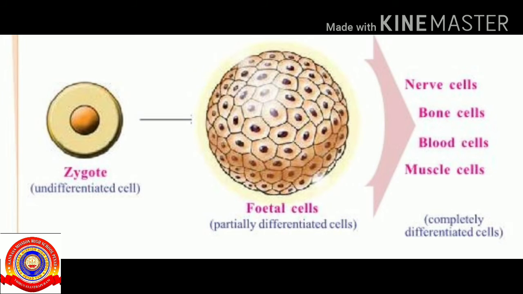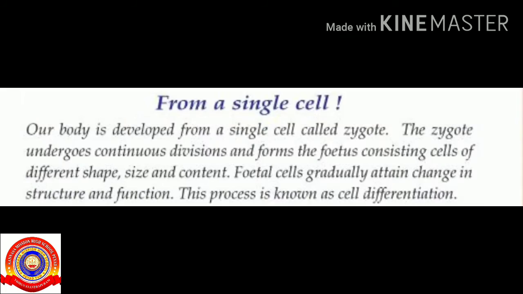These cells are completely differentiated cells. Here, the nerve cells form into neurons, the bone cells form into bone, the blood cells form into blood, and the muscle cells form into muscle. These completely differentiated cells are from a common origin and perform specific functions to form tissues.